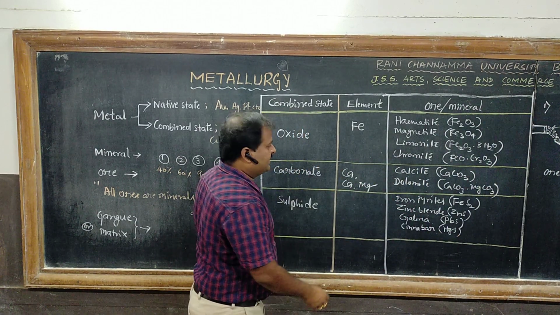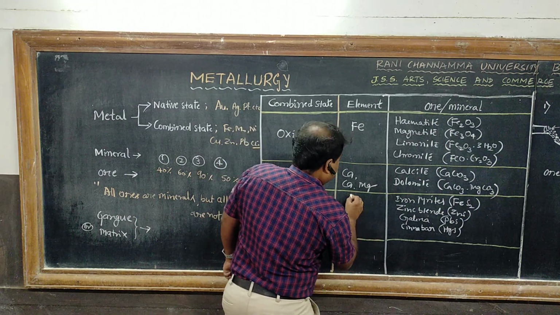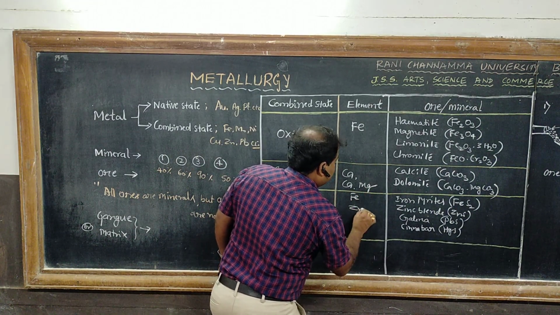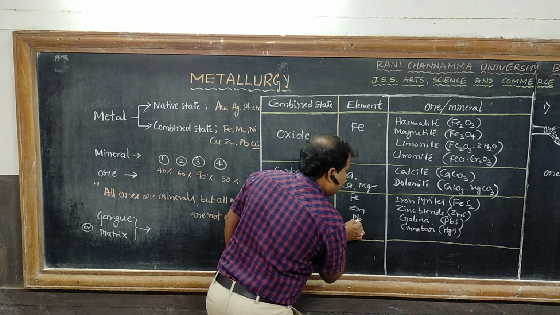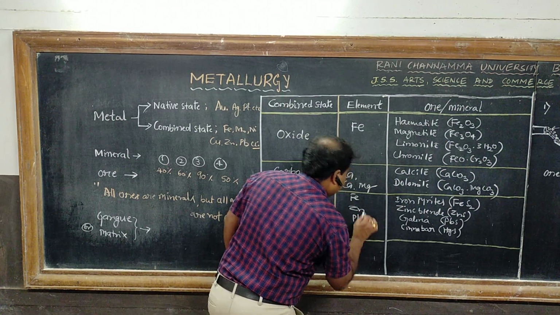So these are the examples. In iron pyrites the metal is Fe, in zinc blende Zn, in galena lead, in cinnabar mercury.